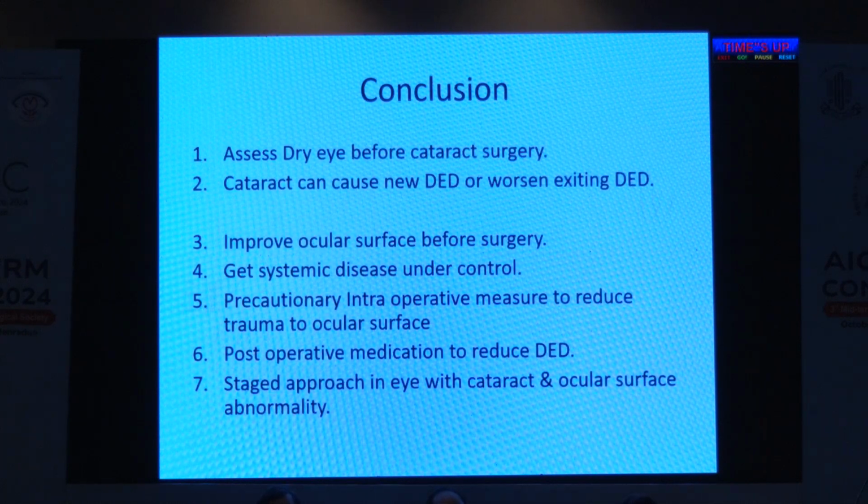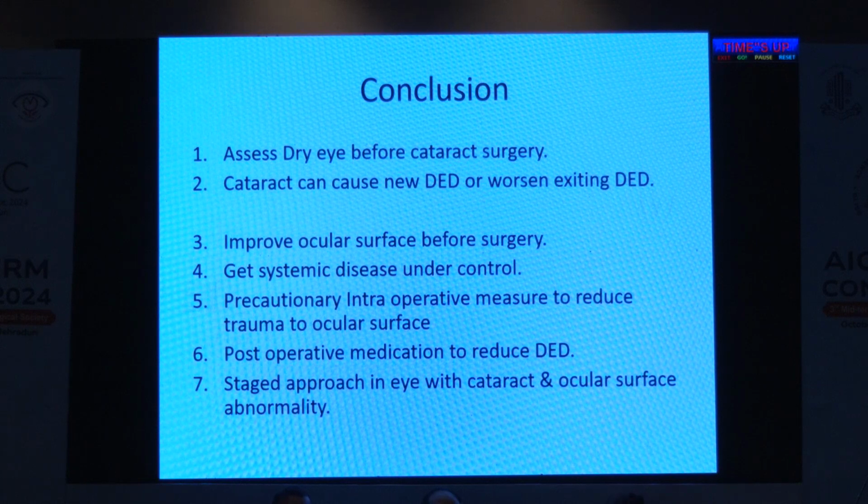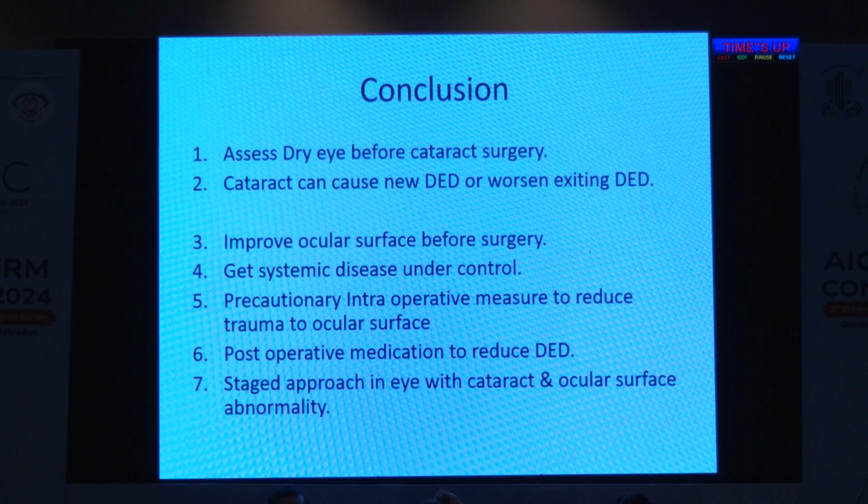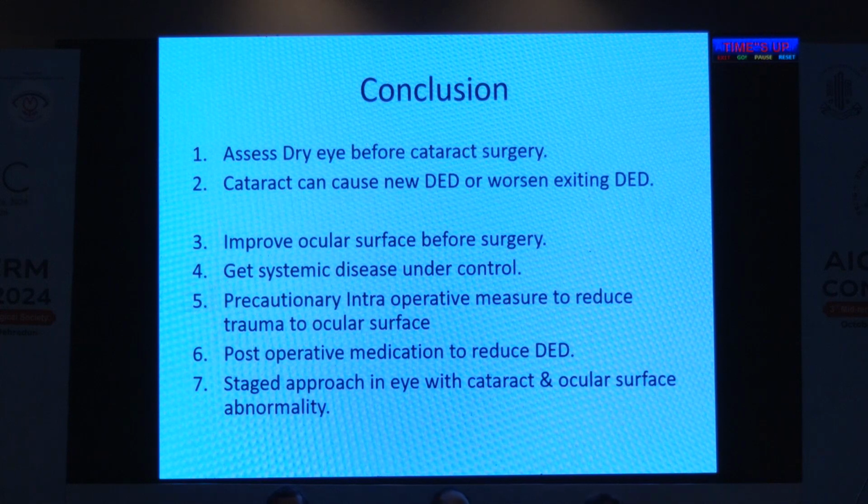So to conclude, assess dry eye before cataract surgery. Cataract surgery can cause new DED or worsen existing DED. In most cataract cases, 75% are asymptomatic and they develop symptoms after cataract surgery. So we have to catch that pre-symptomatic dry eye. Improve the ocular surface before surgery, get systemic disease under control, and take precautionary intraoperative measures to reduce trauma to the ocular surface.